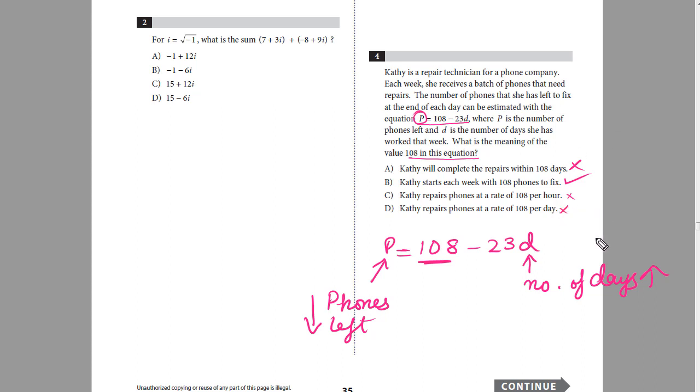The concept here is, as the number of days increases, the number of phones that are left for repairing decreases. So we can say that each week she gets 108 phones to repair, and as the number of days increases, the number of phones that are to be repaired decreases. So 108 is the total number of phones. So the option would be B.